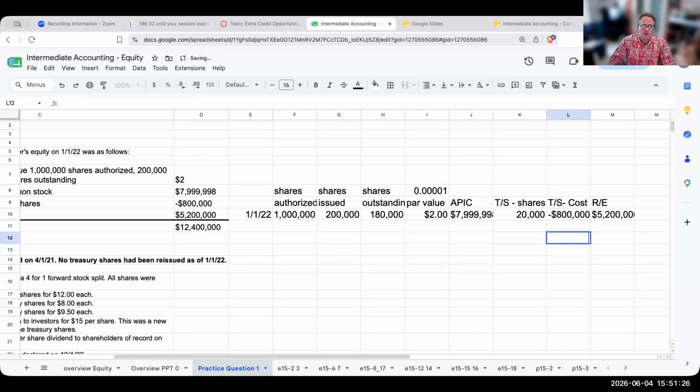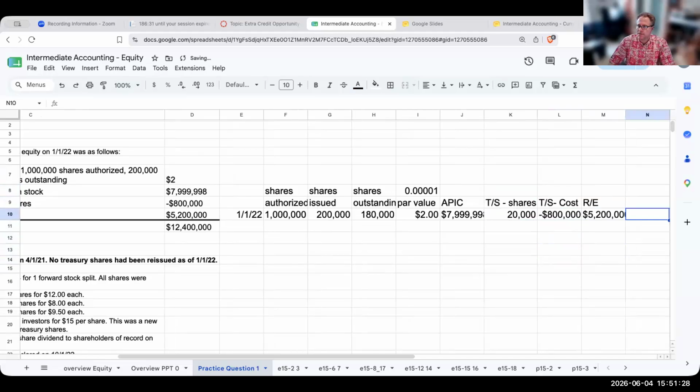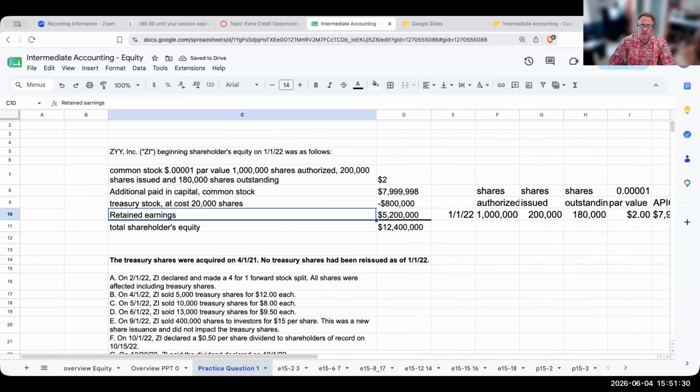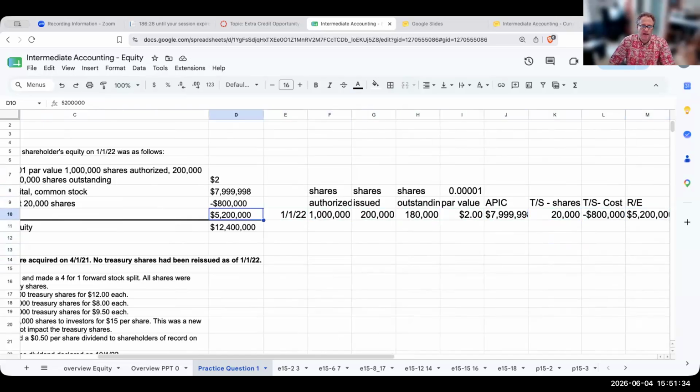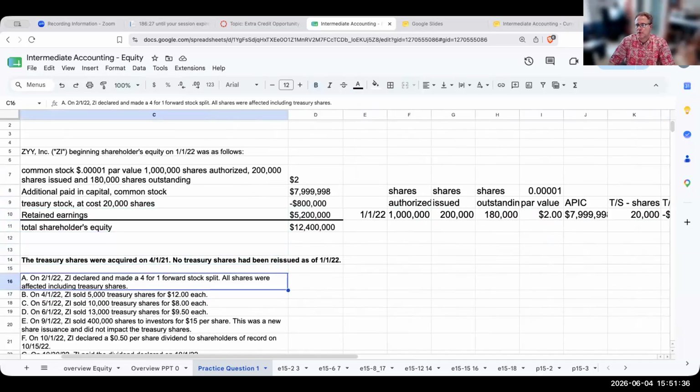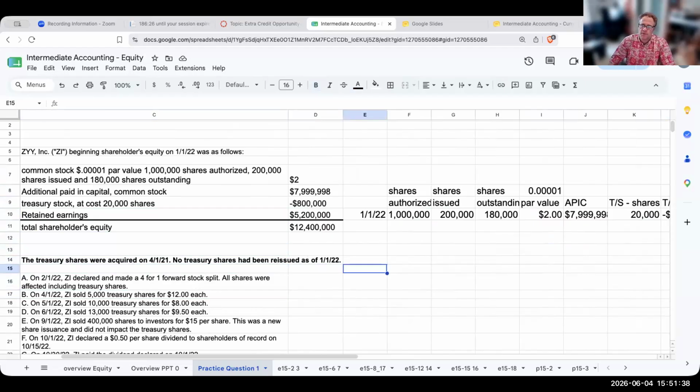So with all that being said, the first thing I'm going to do is go through the 4-for-1 forward stock split. What does this mean? I'm taking away one share and then I'm going to issue four. How does this happen? The board of directors has to go through and agree to it. They announce it, and then they make the split.